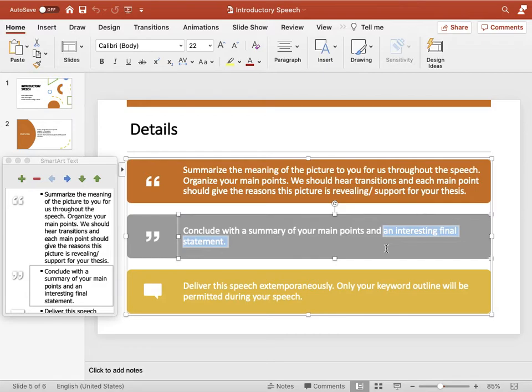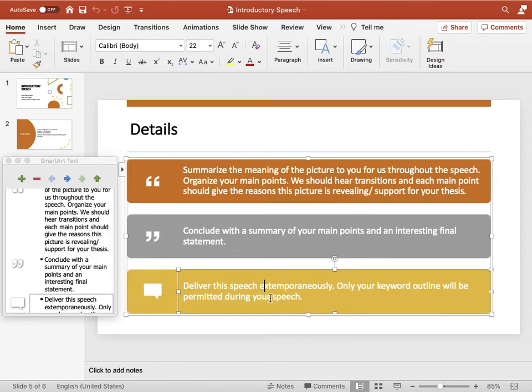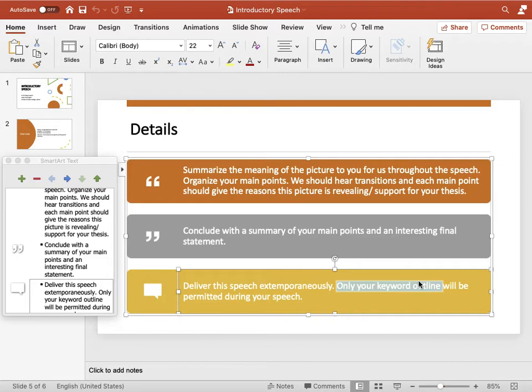All right? So this speech should be extemporaneous. That means that you should not read from the paper. Okay? You should rather deliver the speech without looking at the paper. You can only keep a keyword outline with you, which you can have a look at. You should have the words written on a piece of paper, and then you can look at those points.